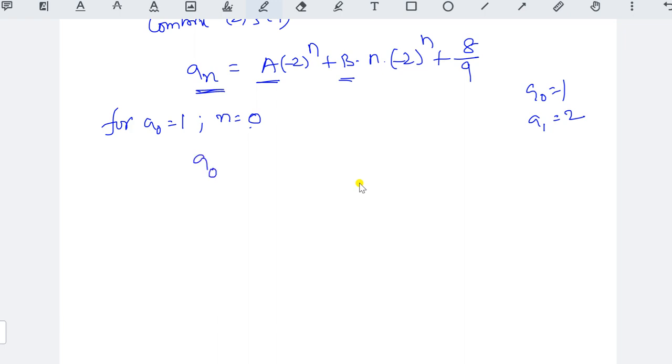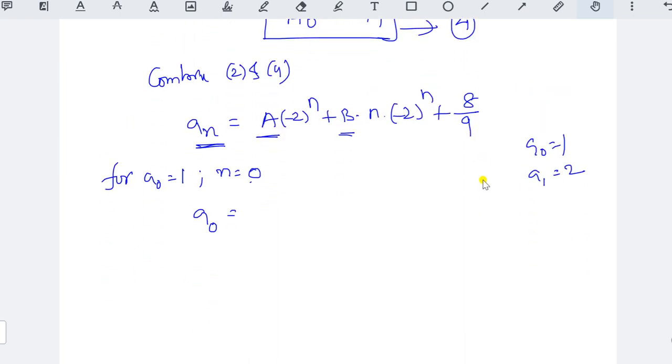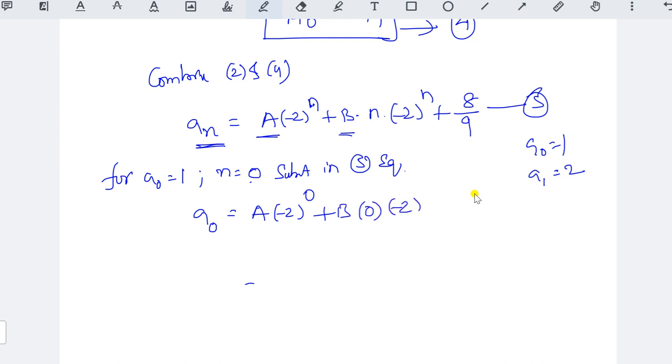Let us say this is the fifth equation. So substitute in the fifth equation. You have to mention each and every point clearly. a naught equal to a into (-2) to the power of 0 plus b into 0 into (-2) to the power of 0 plus 8 by 9.